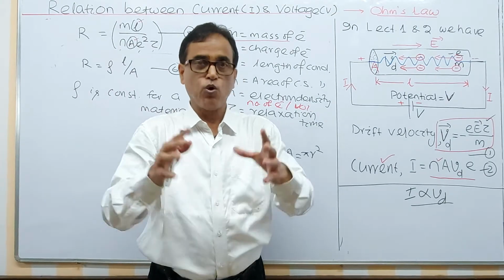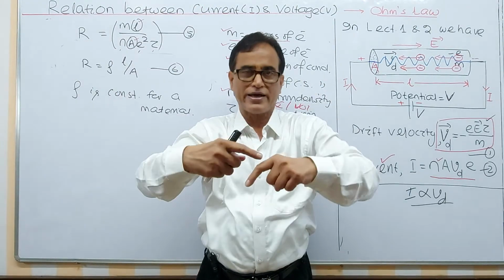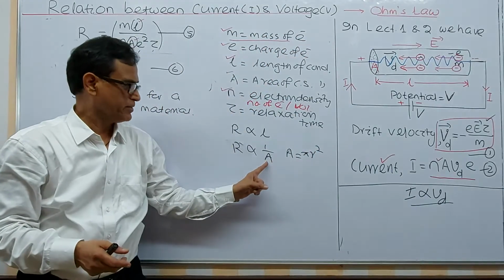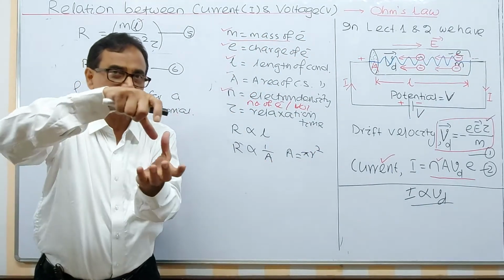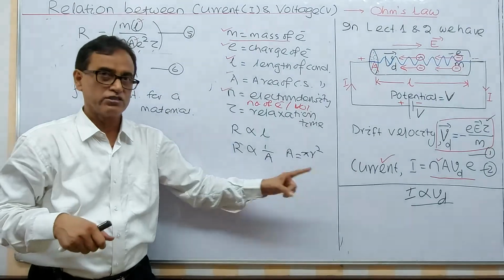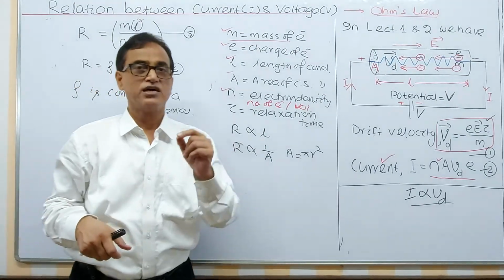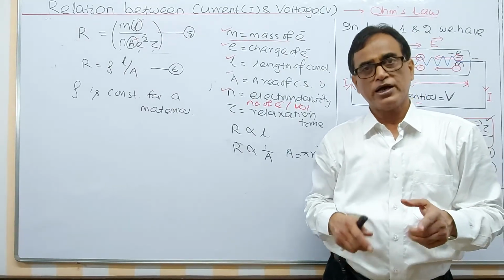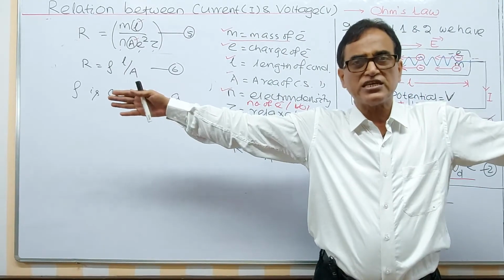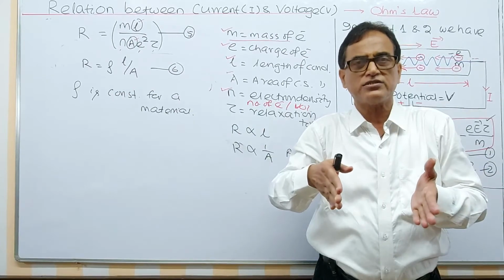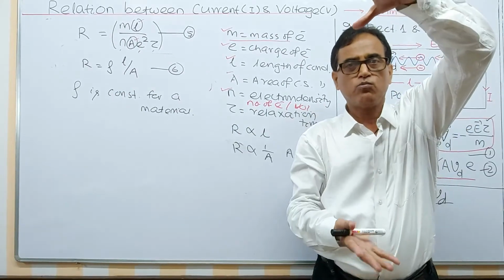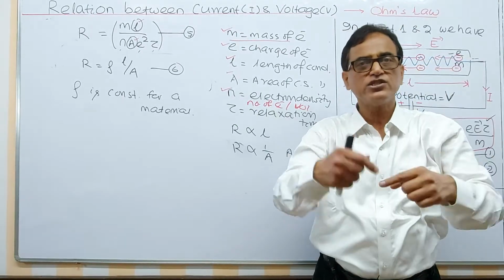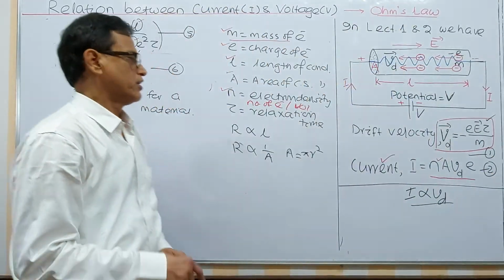Thick wire means area is more, the cross-section area is more because the radius is more. Thick wire has less resistance, thin wire has more resistance. Again remember, a lengthy wire has more resistance, a shorter length has less resistance. A thicker wire of the same material has less resistance, a thin wire has higher resistance.